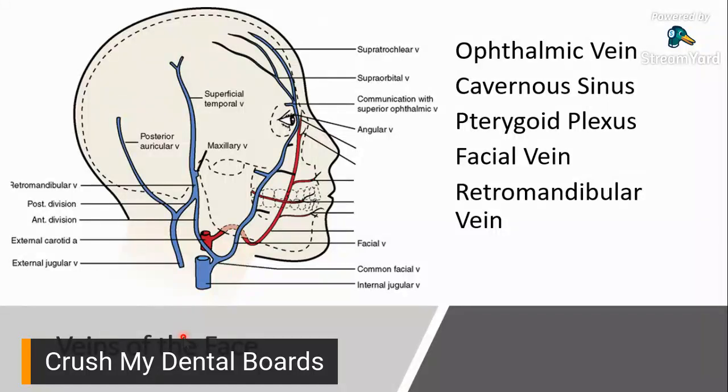So makikita nyo on the right-hand side, I have listed down several veins that are really significant, especially when it comes to anatomy and board exams in general. So the veins of the face. I've listed here, you have your ophthalmic vein, you have your cavernous sinus, you have the pterygoid plexus of veins, you have your facial vein, you have your retromandibular vein. Okay, so we will discuss everything that you see here on the right, one by one. But just to give you an outline, these are the different veins of the face.